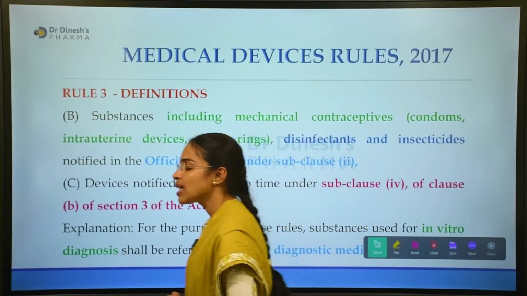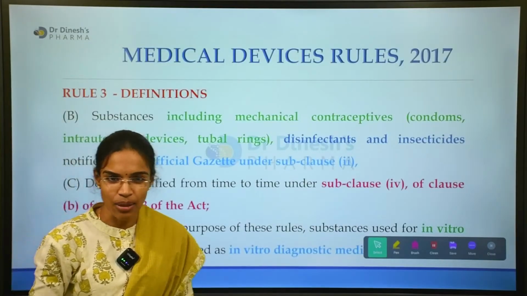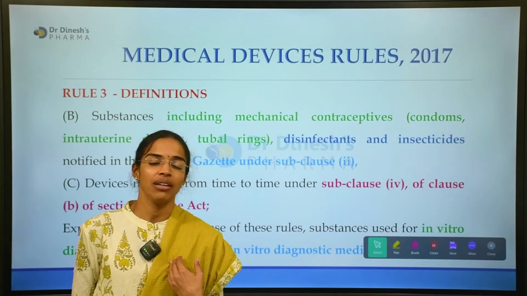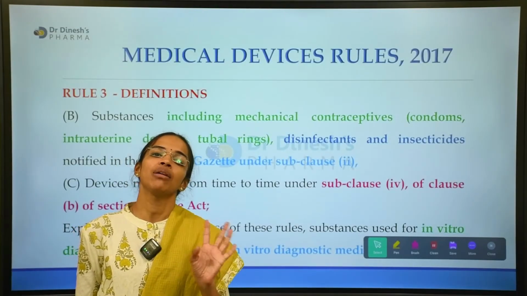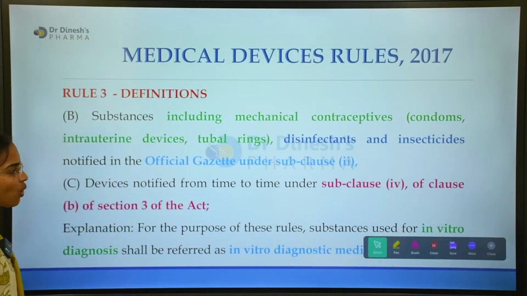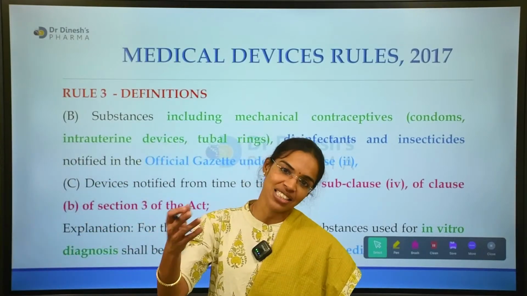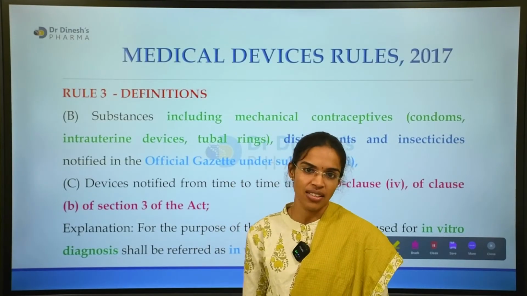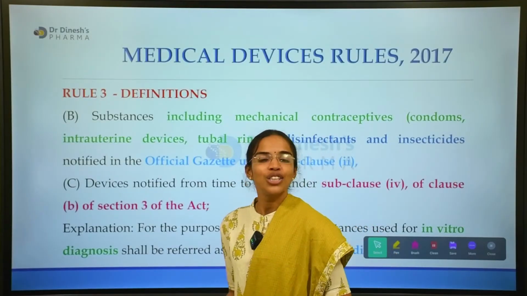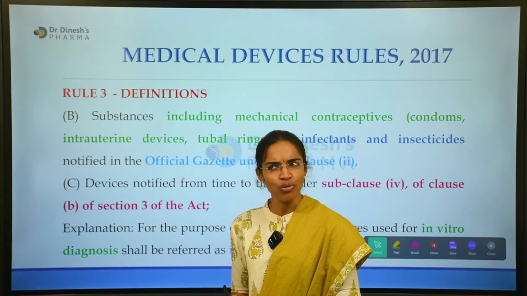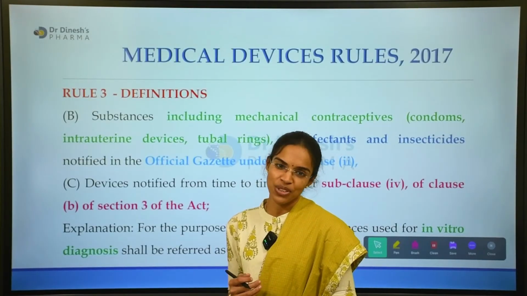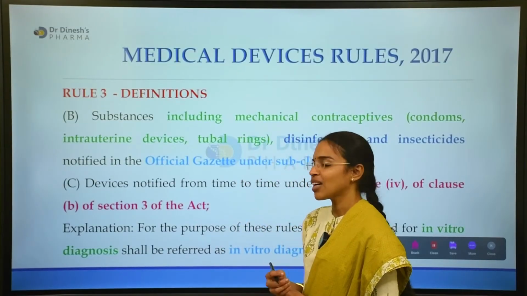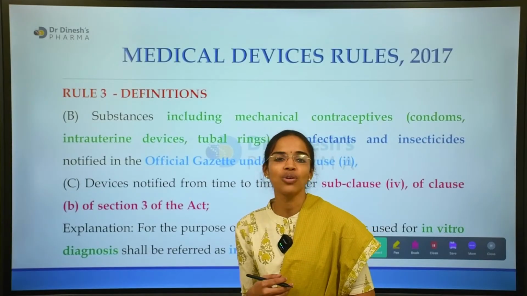Also there are other substances like non-medicated mechanical contraceptives, and the disinfectants and insecticides, the classification of which we have already gone through, which are notified in the official gazette under subclause 2 of Rule 2, MDR 2017. And all the devices notified in subclause 3 of Rule 2.